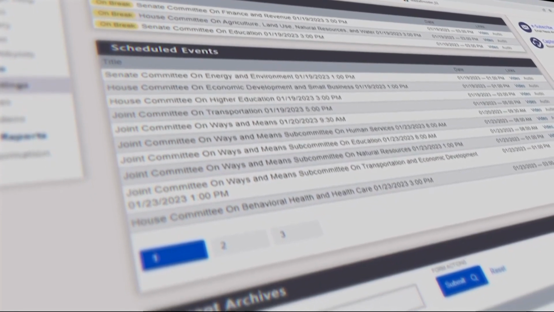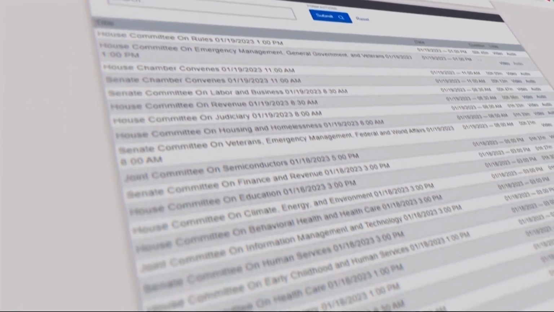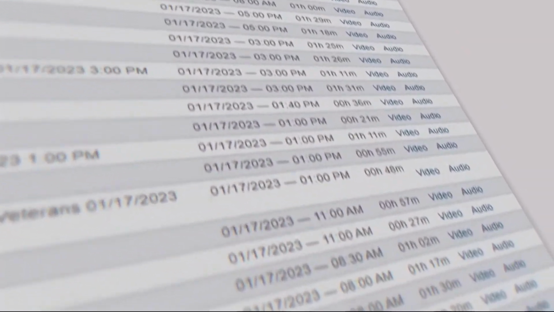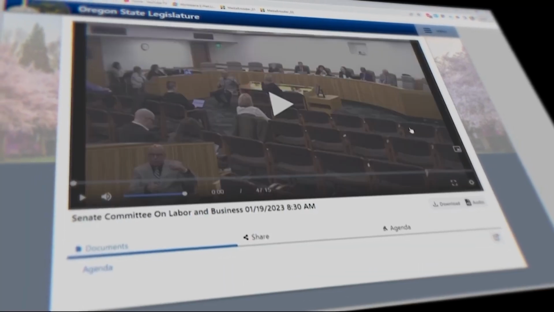If you scroll below the scheduled events, you'll find recent archives. Here you can sift through and watch any meeting that's already happened this session. It shows you the date and time the meeting happened, as well as how long the video is. Some are just a few minutes, others are well over an hour. If we pick one and click Video on the right side, it will bring us to the recording.